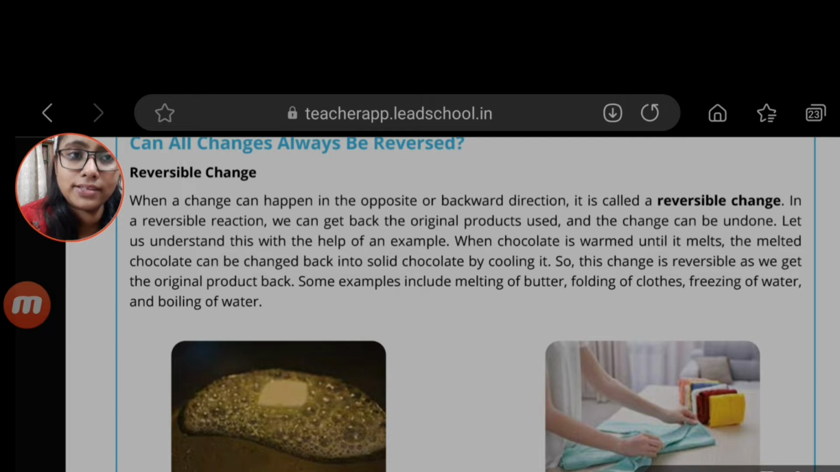Just now I have given the example. So melting of butter, freezing of water, folding of clothes, boiling of water, all together are reversible changes. Now we will go to the irreversible change. First, what is the question you will write here? What do you mean by reversible changes? State one example. So everyone write down in the copy the meaning of reversible changes, explain with an example. Next we will go to the irreversible changes.